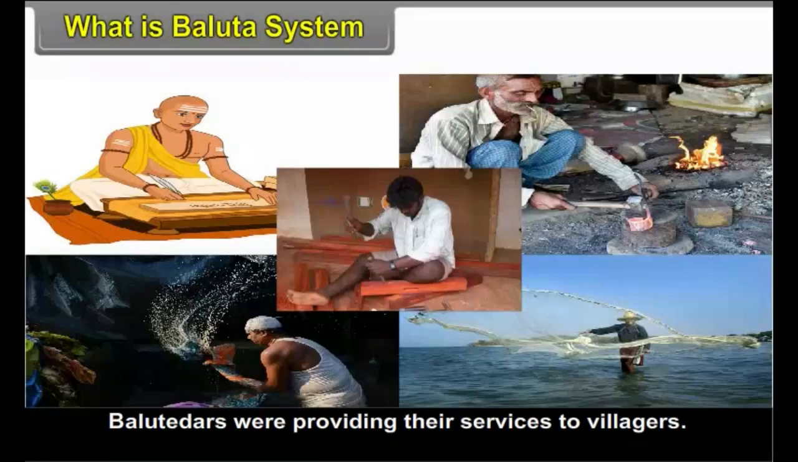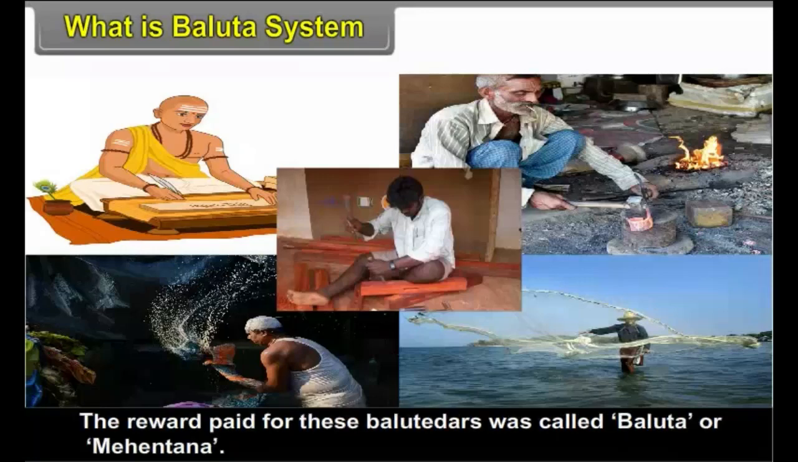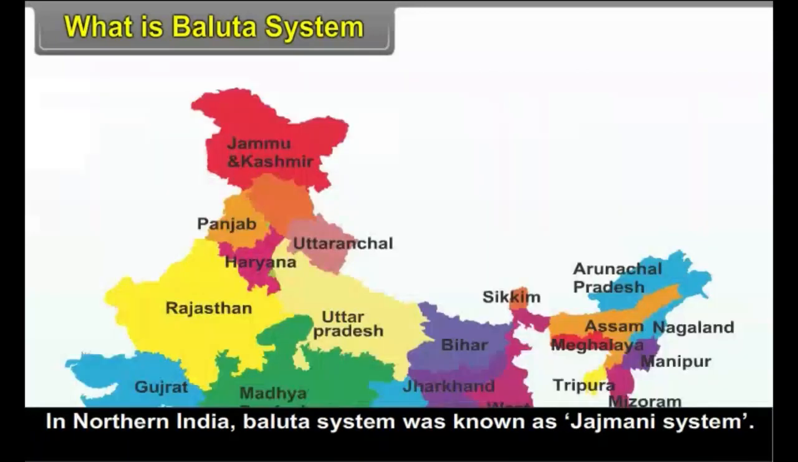Balutedars were providing their services to villagers. The reward paid for these balutedars was called baluta or mehtana. In northern India, Baluta system was known as Jazmani system.